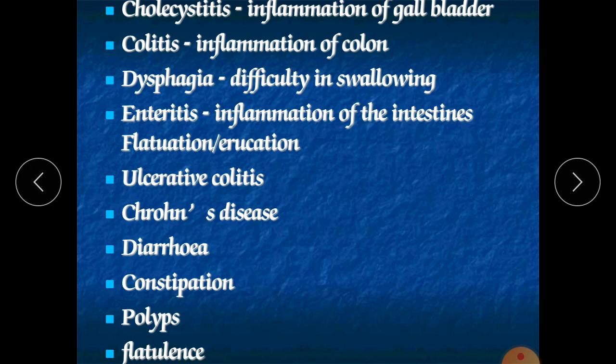Next is Crohn's disease. It is an autoimmune disease, and it can affect not only the colon but can also erode and produce ulceration in our small intestine as well. It is also very dangerous. It is very difficult to treat, actually untreatable. We have to take steroids, or drugs like mesalamine, and you should take this drug for a long time.